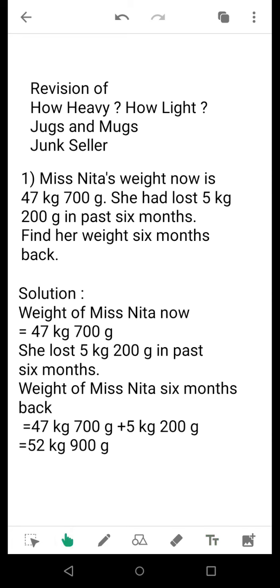Today we will have a revision session of how heavy, how light, jugs and mugs, and chunk seller. So, based on the three chapters, there will be a revision. First question, this is based on the topic how heavy, how light.